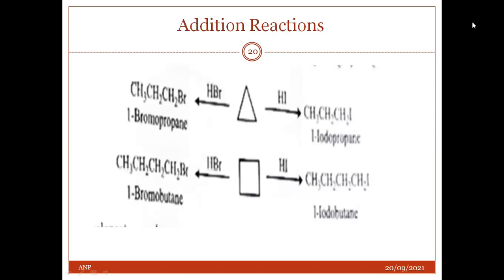Next, addition reactions: addition of hydrogen bromide, hydrogen iodide, and hydrogen in the presence of a nickel catalyst yields the corresponding addition product. This includes the addition of hydrogen bromide, addition of hydrogen iodide, and addition of hydrogen. Treatment of cyclopropane with hydrogen bromide yields n-propyl bromide.